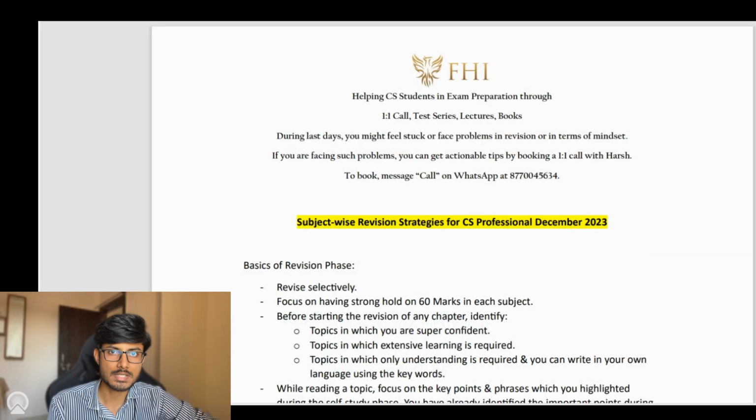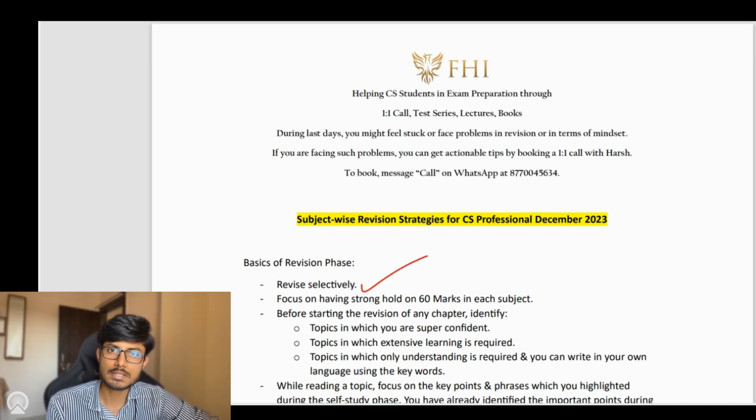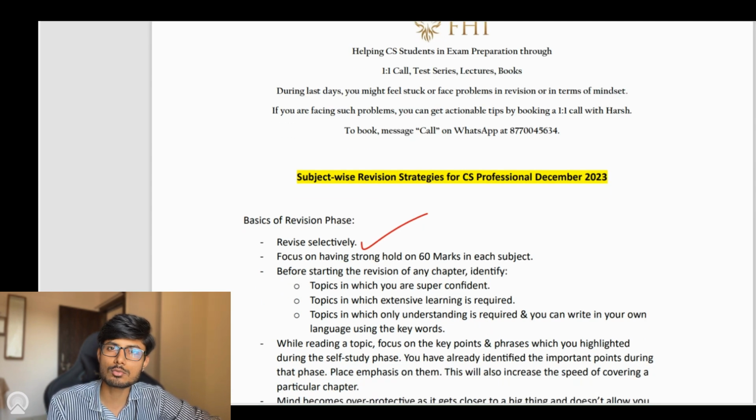Before starting with subject-wise revision strategy, let us first discuss the basics of revision phase. The first thing that you need to understand is revise selectively. What I mean by this is, across all the subjects, there exist topics where there is no need for you to go in depth. Simply, you are required to have a quick go through of those topics. Revising selectively does not mean that you are leaving a particular topic. It means that you are not required to go in depth in each and every topic. There are some topics in which you can have a quick go through, and then there are some topics in which you are required to go in depth, right? So you need to identify such topics and revise accordingly.